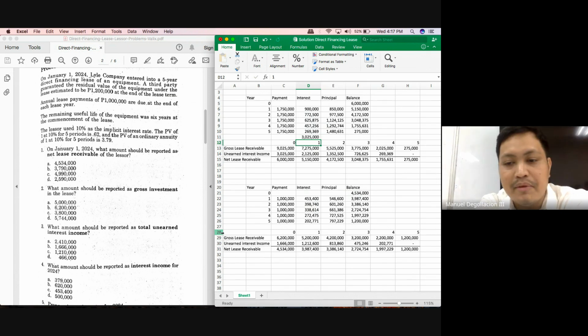It will now be 3,200,000. And then the unearned interest income from 813,860, deduct the interest income of 338,614, you will have 475,246. And deduct 475,246 from 3,200,000, you will have 2,724,754.